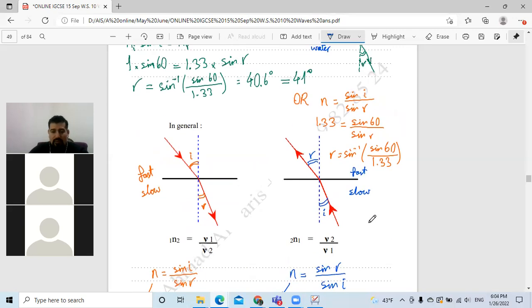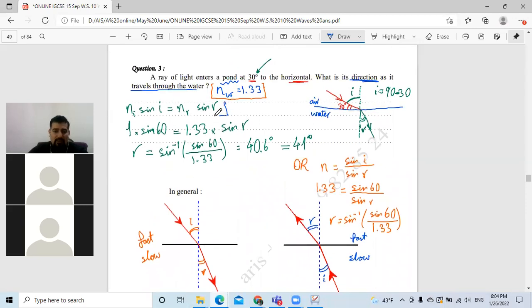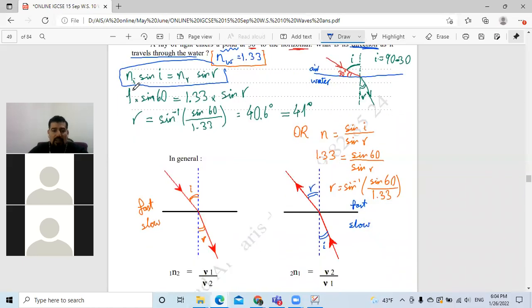If you don't want to flip the equation, you can use the original formula that I told you before, the long one: Ni sine I equals Nr sine R. Ni is the refractive index for the first medium, whatever it is, air or the medium. If it's air, it will be 1. The medium, they will give to you or ask about it. Sine I, the angle of incidence, equals Nr, the refractive index for the medium which the light refracts through.